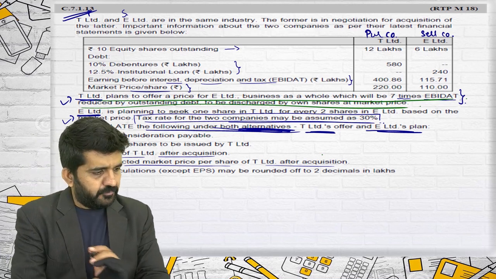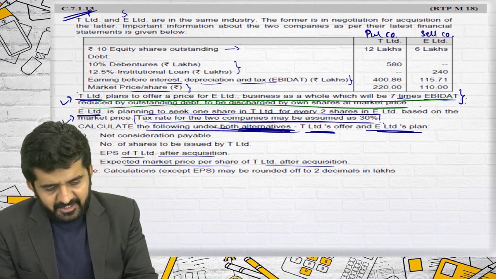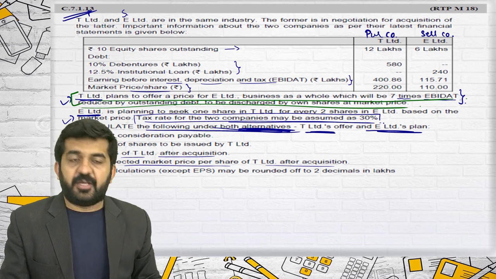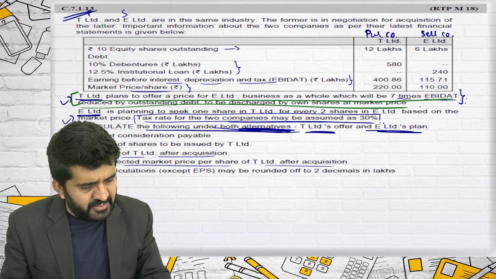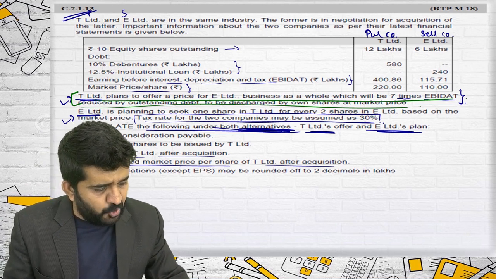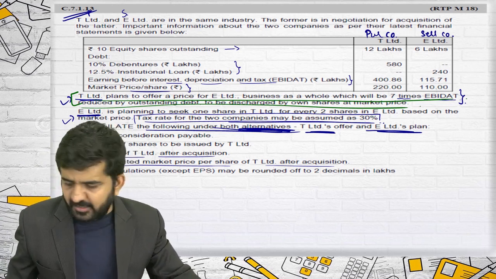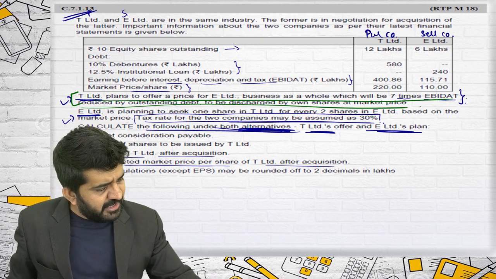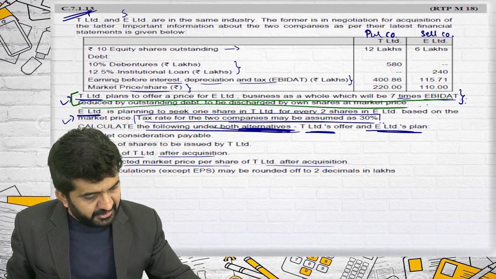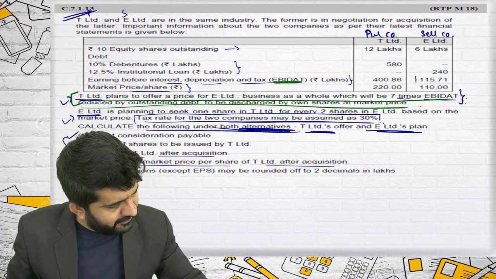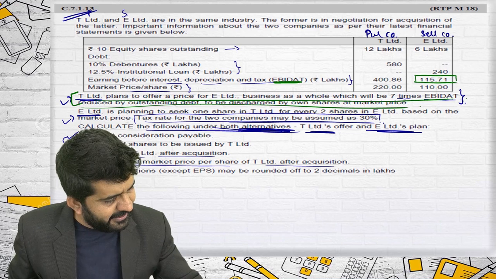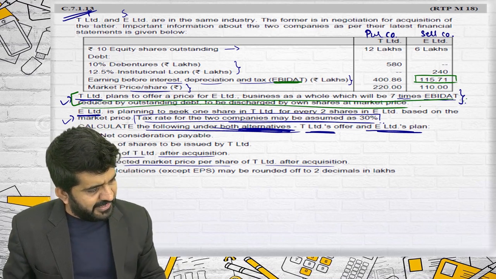Alright. What is T Limited planning? This is the purchasing company's plan. T Limited plans to offer a price for E Limited's business as a whole, which will be 7 times EBIDAT of the selling company.